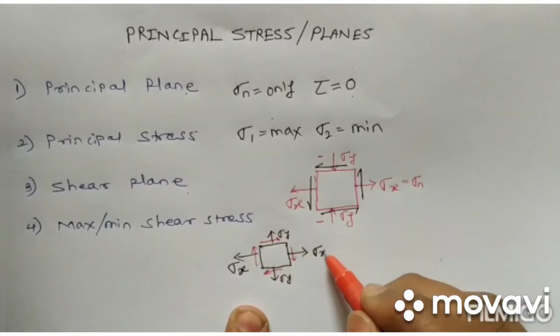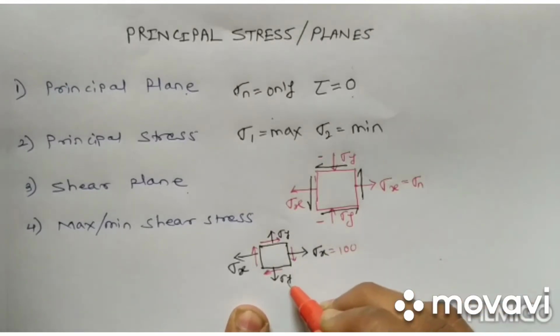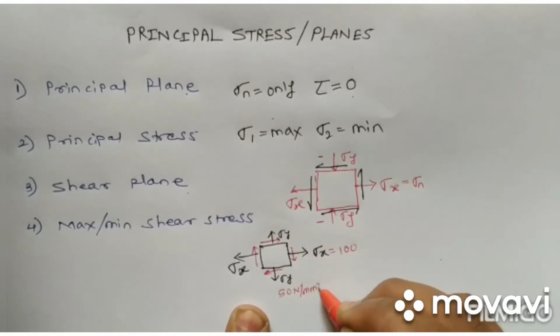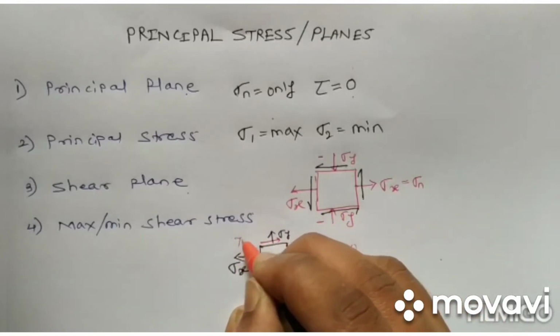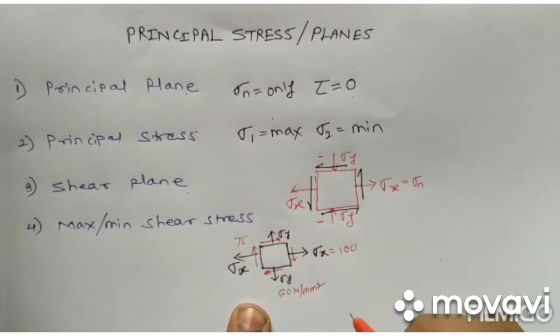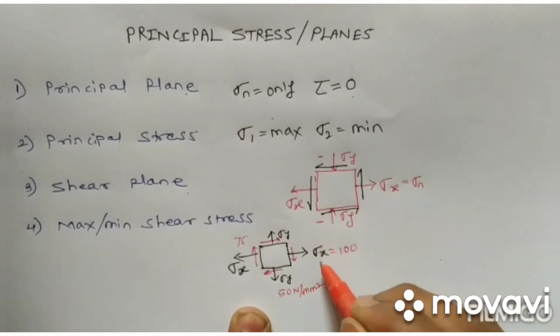Let's consider sigma x is 100 Newton per mm square, sigma y is 50 Newton per mm square, and tau is 75. By this we could say the body is failing because of sigma x, because it is maximum.